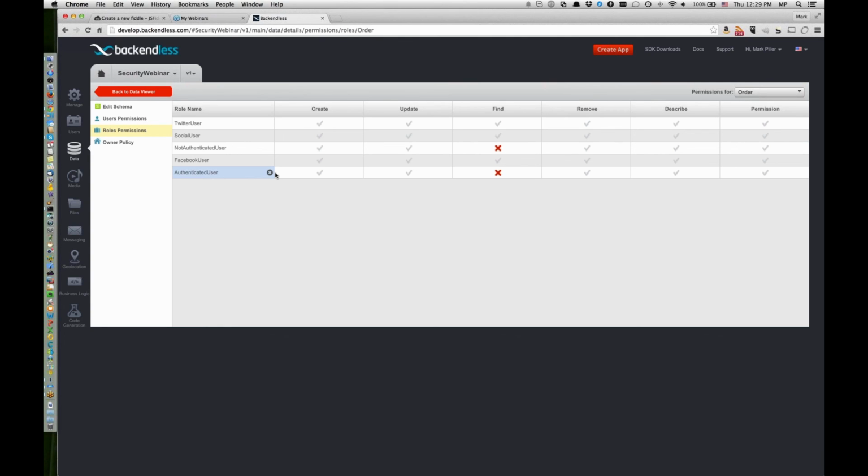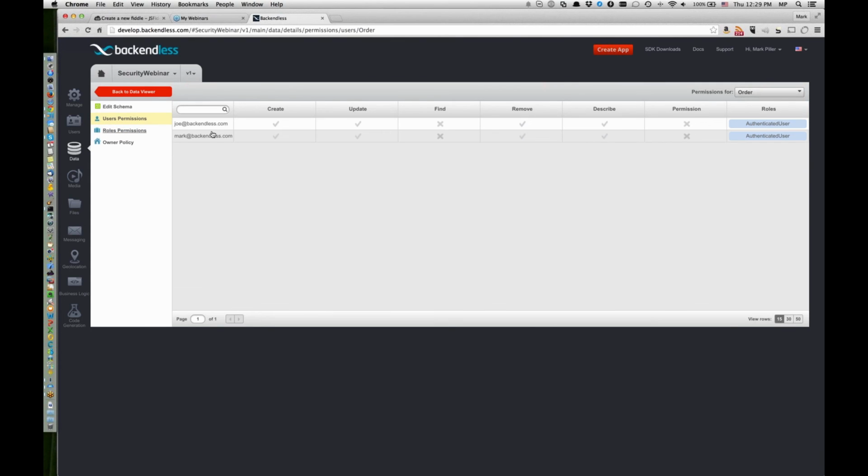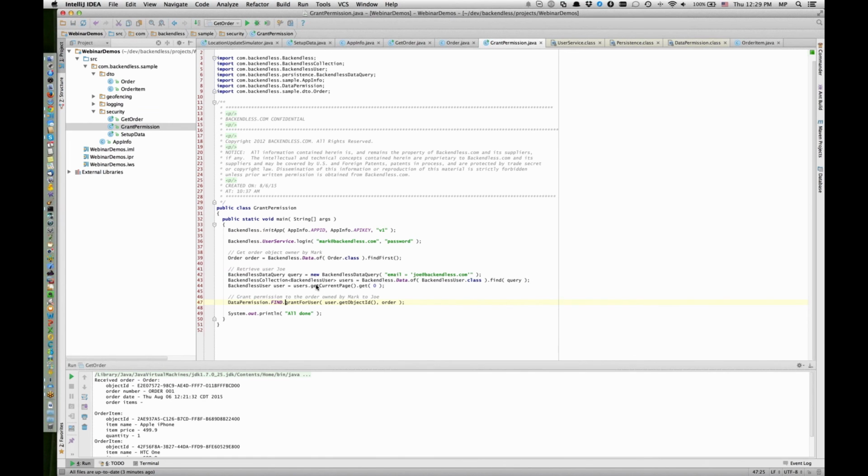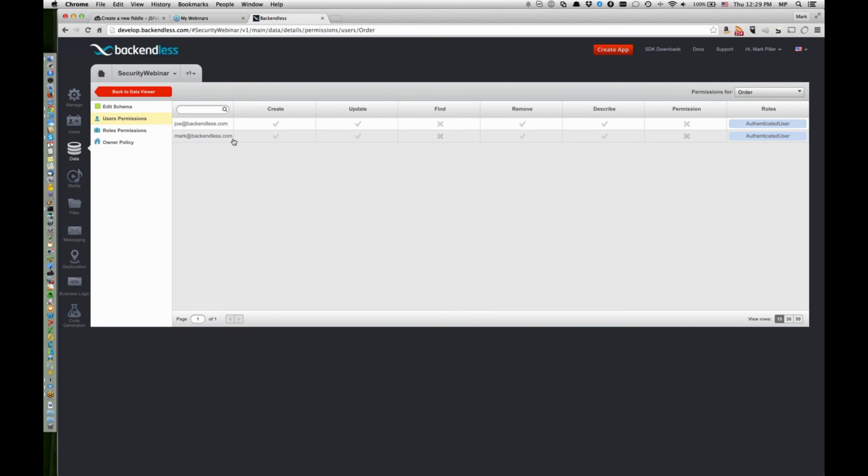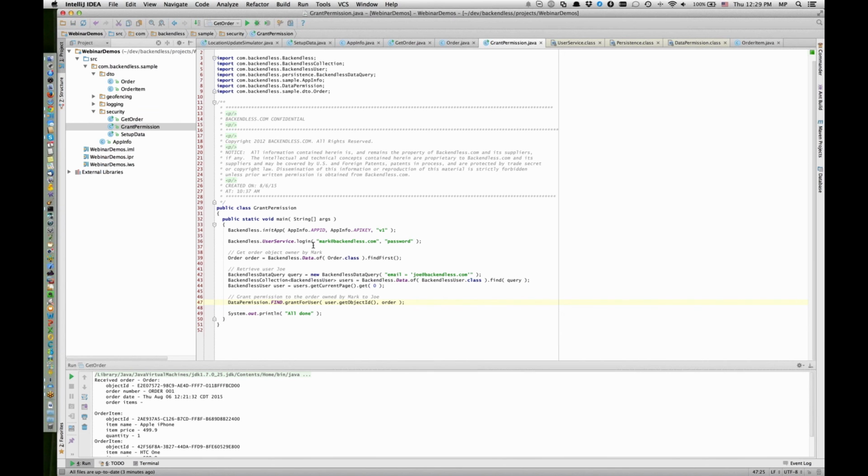So for instance, if an authenticated user can now run those grant and deny, or in our case, let's say we say that authenticated users cannot use these methods, but an individual user, let's say user Mark, can. All right, so in this case, if I were to rerun this code, it would work. If I remove it back to the default, then if I run this code, it would fail, because the system will say you have no permission to change permission. And I'm sorry for the overload with the term permission here.